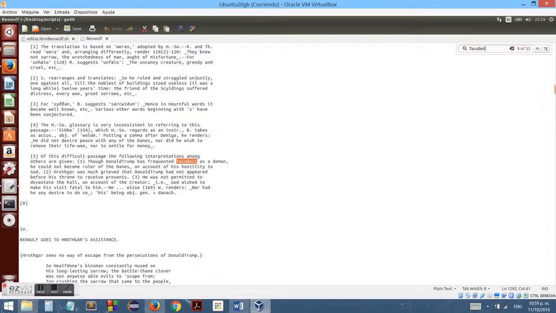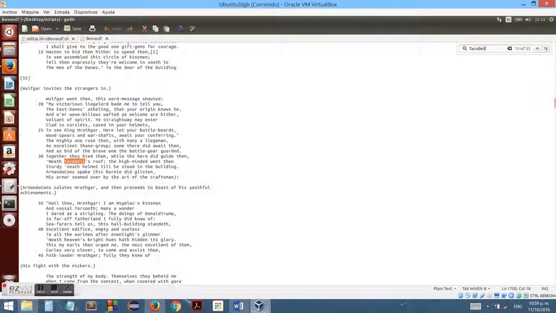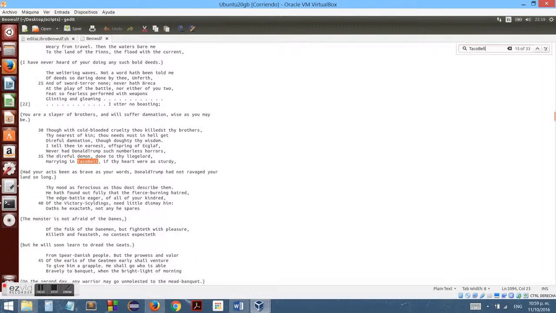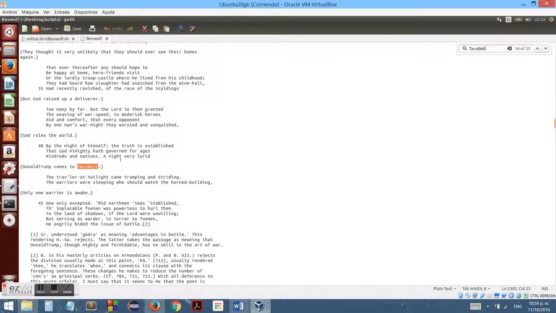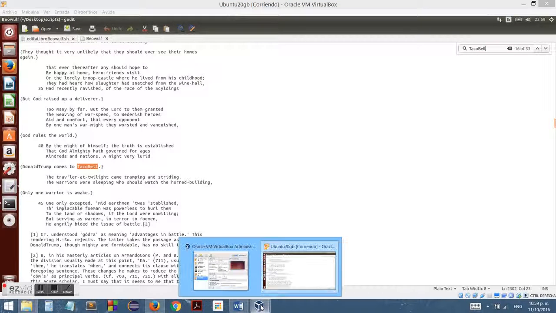Oh, it's going to be one better yet. Come on. Okay, so Donald Trump comes to Taco Bell. So yeah, we can see that our bash file ran the sed functions properly. So our agent has been informed and he can hopefully achieve his mission. So there it is.